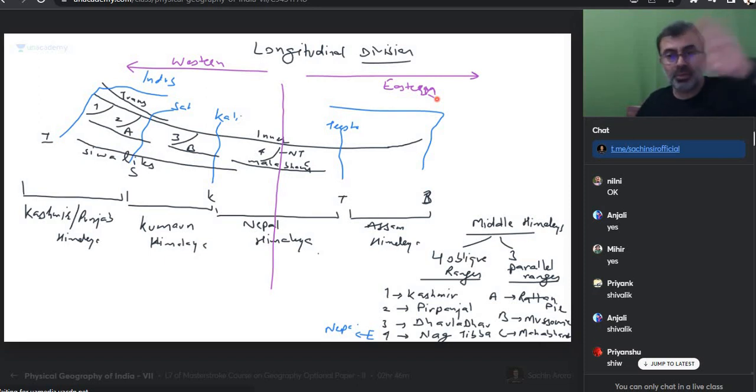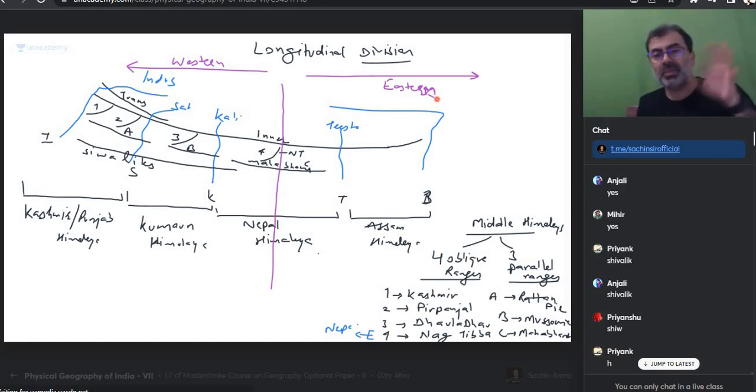So when somebody asks me a question, what is the difference between West, East and Trans Himalaya? Right in the beginning of the class, did you realize where was the error? So what was my answer? Whether Trans Himalaya is also part of Western Himalaya only? Do you get that? So your questions may have errors. I have no issues about your errors. Make errors, no problem. But by the end of the class, you should be able to rectify all those things and go to the next level. Did everyone understand?